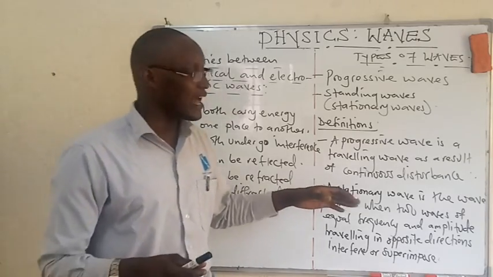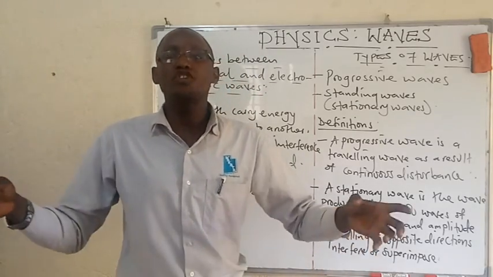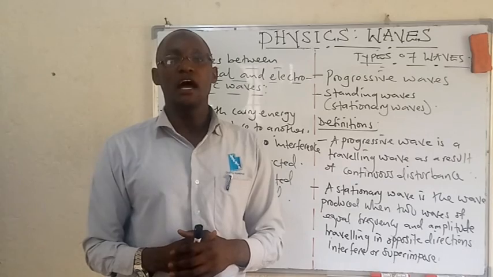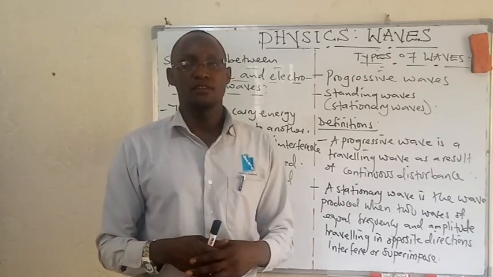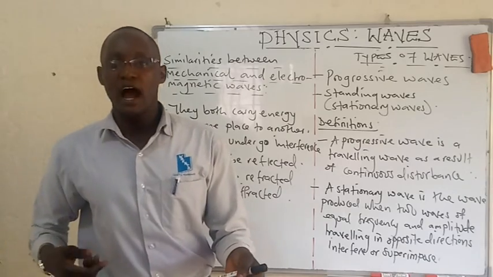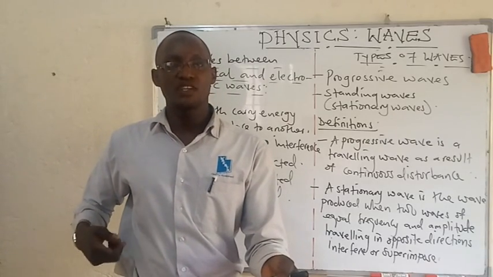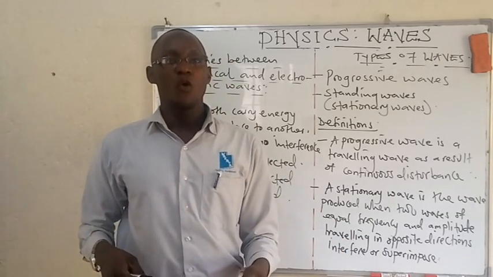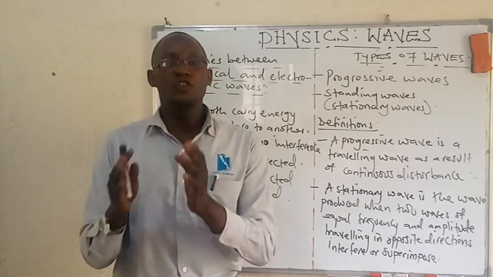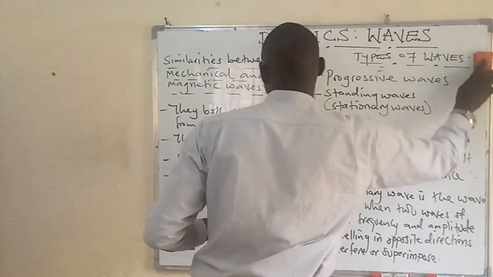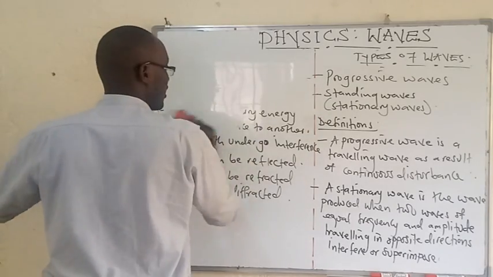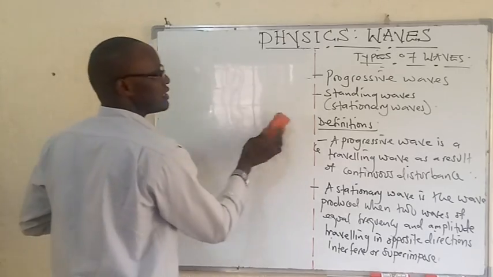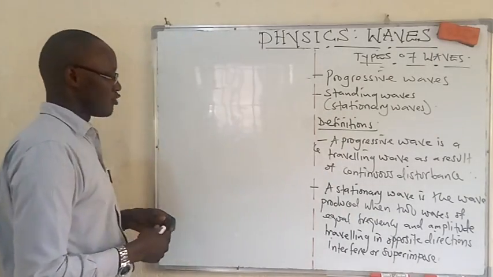Another person can define a standing wave as a combination of two waves moving in opposite directions, each having the same amplitude and frequency. For example, waves which are got from plucking a guitar string. A plucked guitar string will produce what we call a stationary or standing wave. Waves in open tubes due to an air column. Actually, we have to talk about that. Let me give you examples. Before I forget, they are very important.